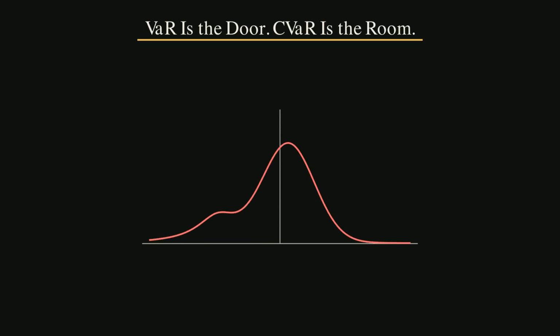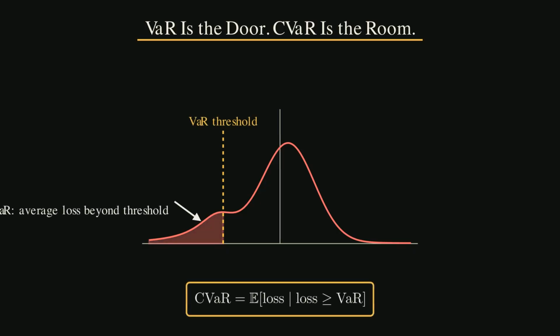But Fund 2 has a hidden pattern. It collects small gains for a long time. Then, in a funding stress, it has one very large loss. Mean and variance can blur that difference. They compress the whole distribution into two numbers. A left-tail measure refuses to compress the damage away.